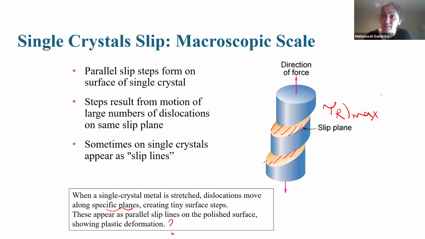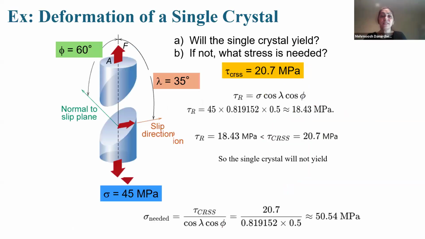What's the meaning of plastic deformation? It means dislocation movement, means reaching failure or yield. Okay, example: the deformation of single crystals. We want to check whether a single crystal will yield at that slip direction or not. If not, which stress is needed? Which stress means how much sigma is needed for that.